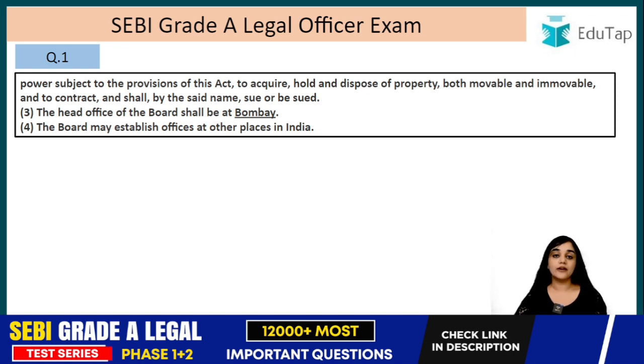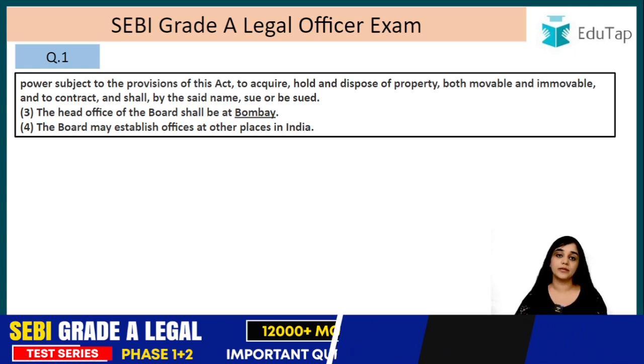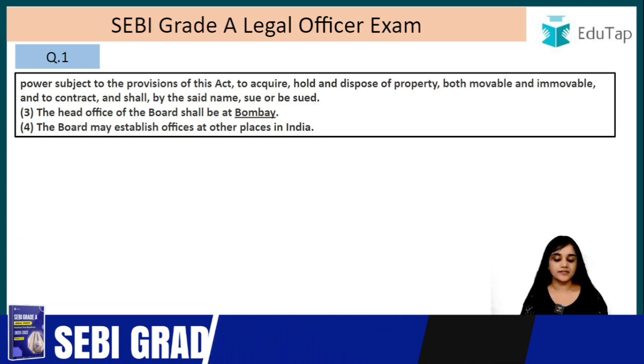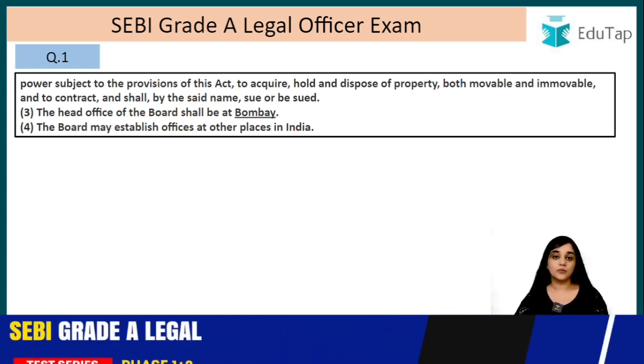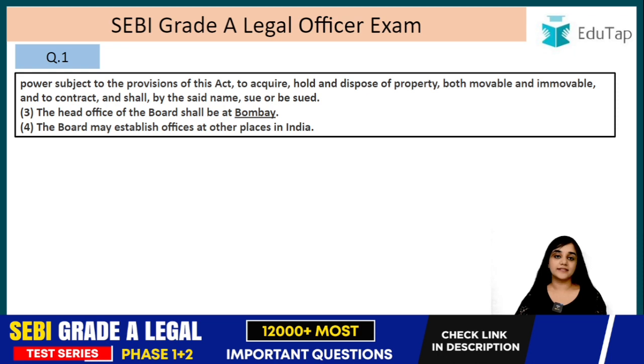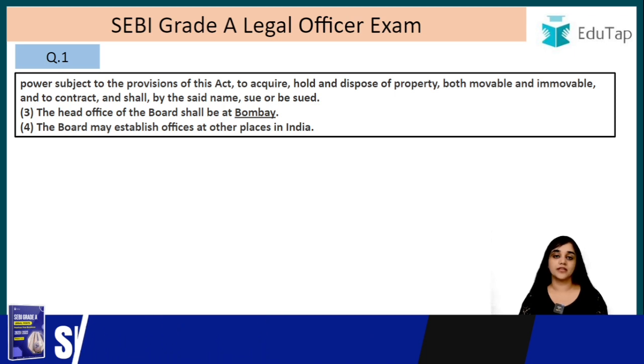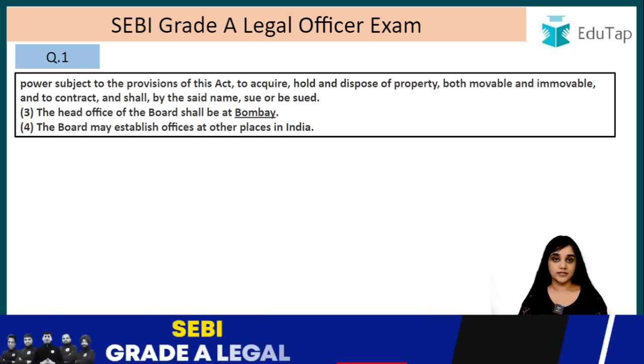So SEBI has the power to hold, to dispose of and to acquire any property. It may be movable, it may be immovable. It can also enter into a contract and shall by the said name sue or be sued. Since it's a body corporate, it can sue and at the same time it can be sued as well. The head office of the board shall be at Bombay, right? So where are the headquarters of SEBI? They are at Bombay. The board may establish offices at other places in India. They can establish at other places in India, but where is the head office? It is in Bombay. Alright, I hope this section is clear to you.